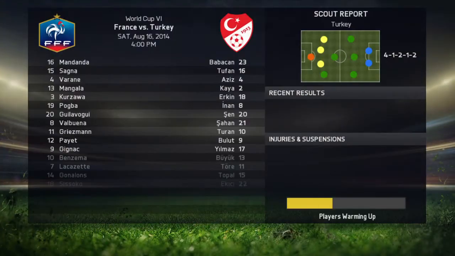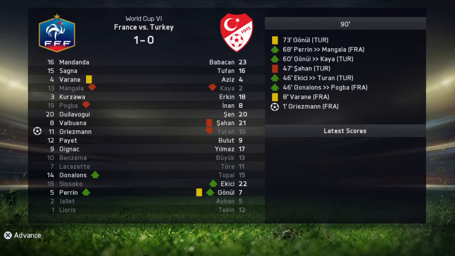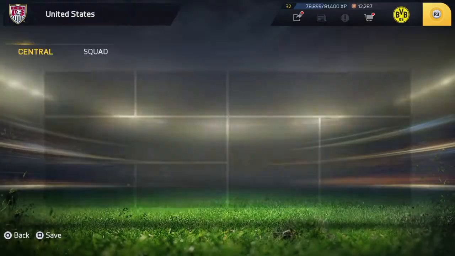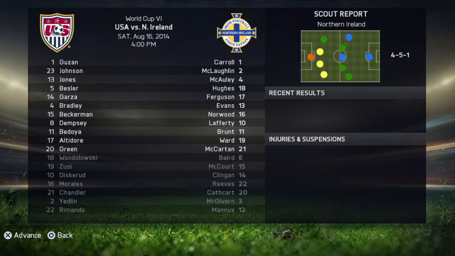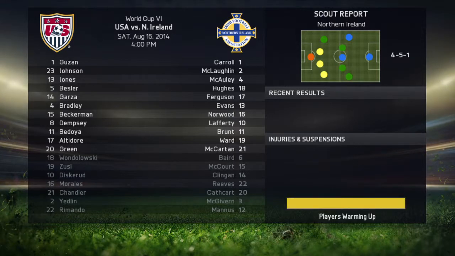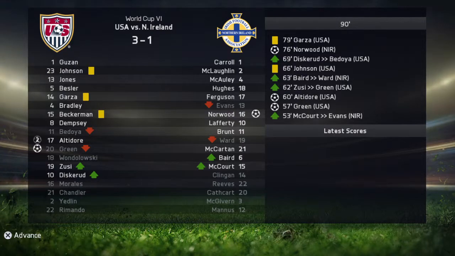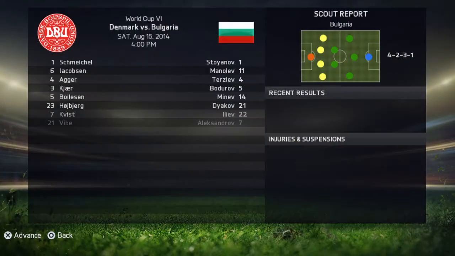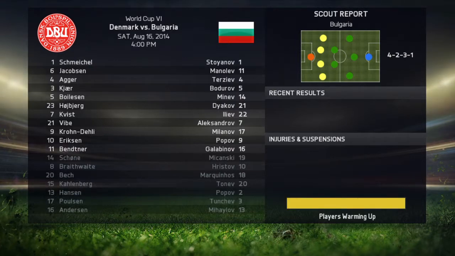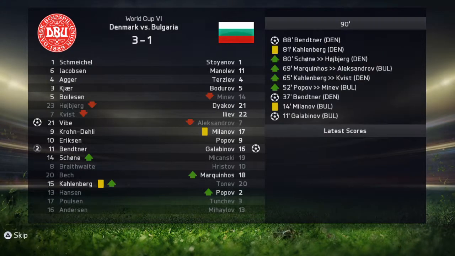Next is France versus Turkey. 1-0. United States versus Northern Ireland, and McCartan starting for Northern Ireland. And the United States wins 3-1. Bulgaria versus Denmark. And Bettner gets 2 goals.